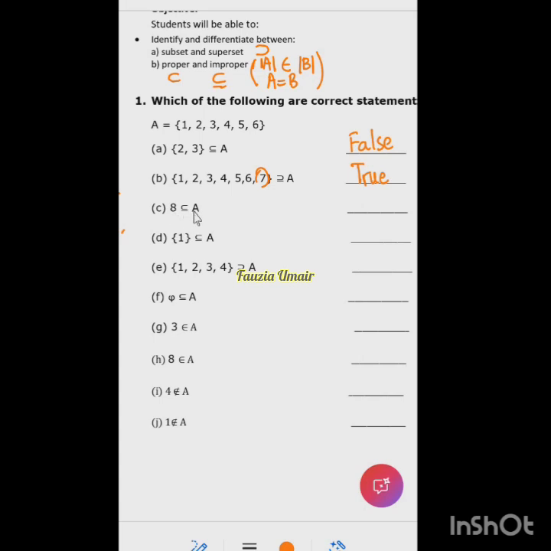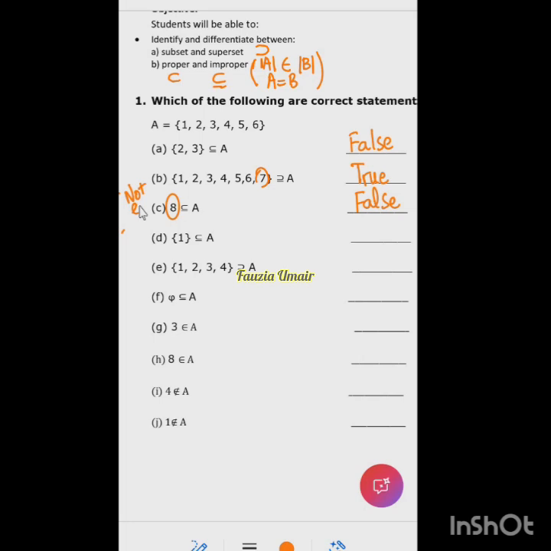Improper subset of A. False. There are two reasons. So which reason did you think of? Ma'am, there's no bracket. No bracket. Very good. Excellent. So this is not even a set.